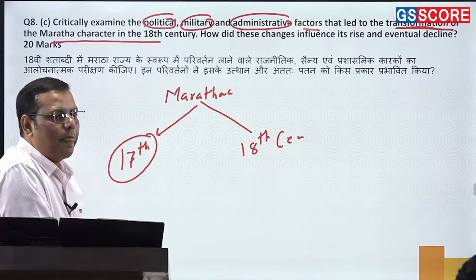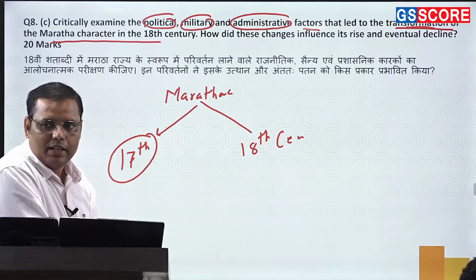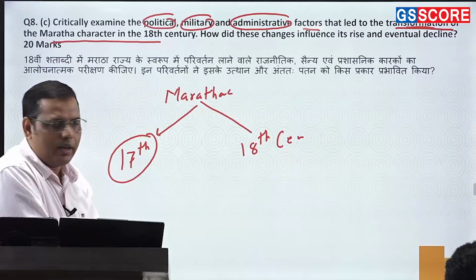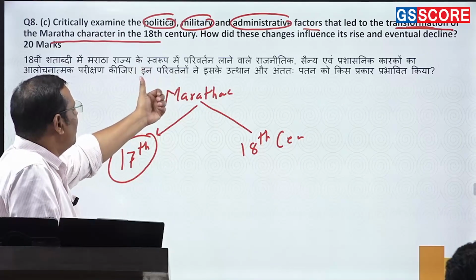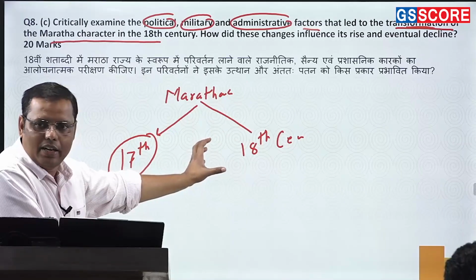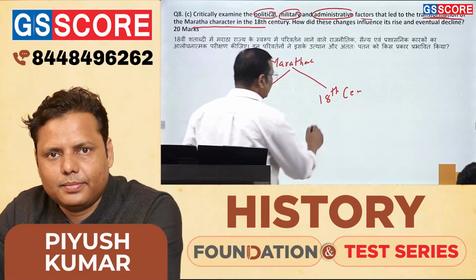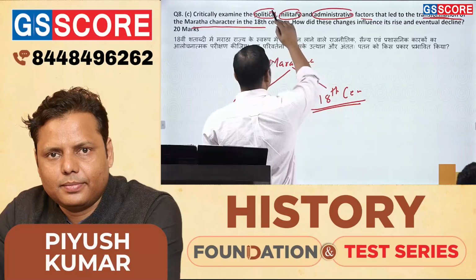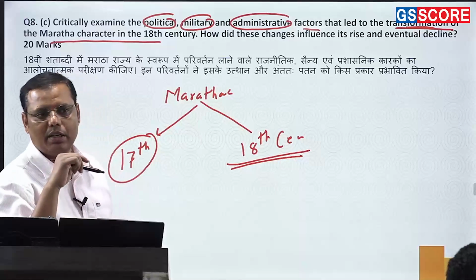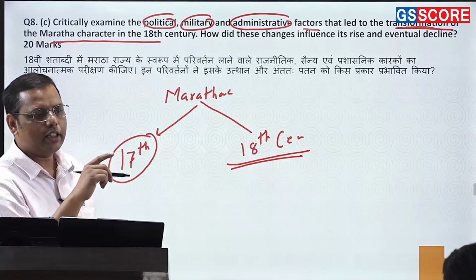And then administrative. In the time of Shivaji, there was a proper administrative structure, but in the 18th century the Marathas never paid attention to it. So basically, these are the things because of which they initially came to power. That was quite convenient to them, and that's how they came to power. But all these reasons which I just listed, which worked for the rise of the Marathas, ultimately became the reasons for the decline of the Marathas, such as their polity.